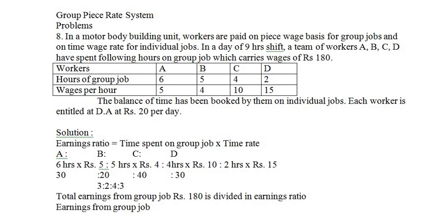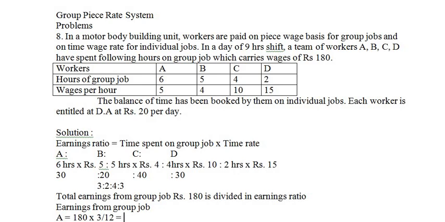Now worker A. Total earnings are rupees 180 into the earning ratio for A, which is 3, divided by the total of these, that is 3 plus 2 plus 4 plus 3, so that is 12.